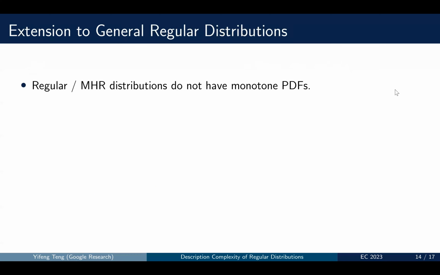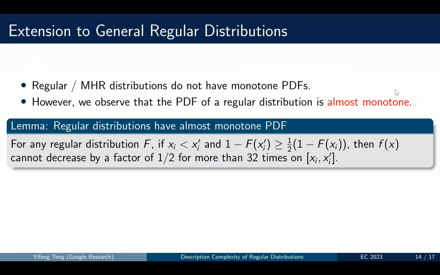But we know that regular or MHR distributions do not have monotone PDFs, as in the previous page. Then what do we do? We actually prove the following lemma, saying that the PDF of a regular distribution is almost monotone.